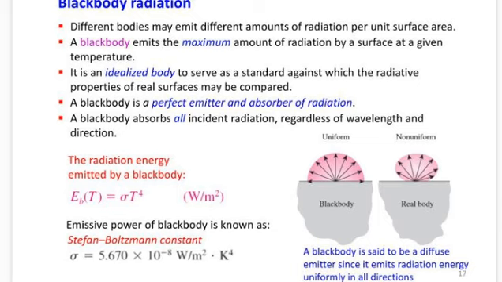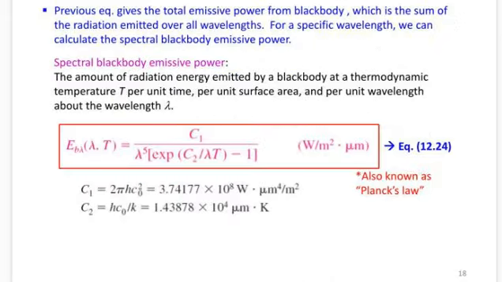The value of sigma is 5.670 times 10 raised to the power minus 8 watt per meter square Kelvin to the power 4. This equation gives the total emissive power of a black body, E = sigma T raised to the power 4, which is the sum of the radiation emitted over all wavelengths. For specific wavelengths, we can calculate the spectral black body emissive power.